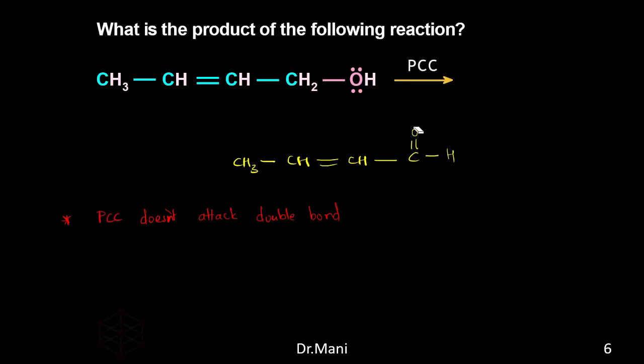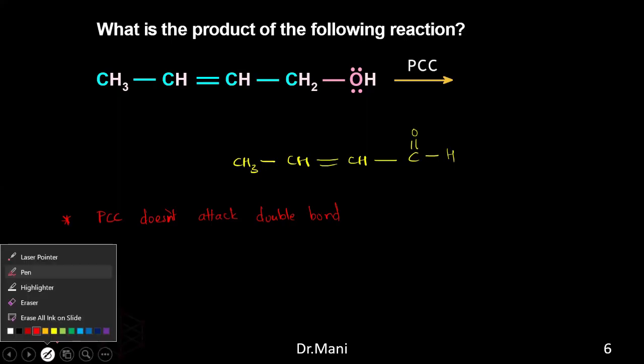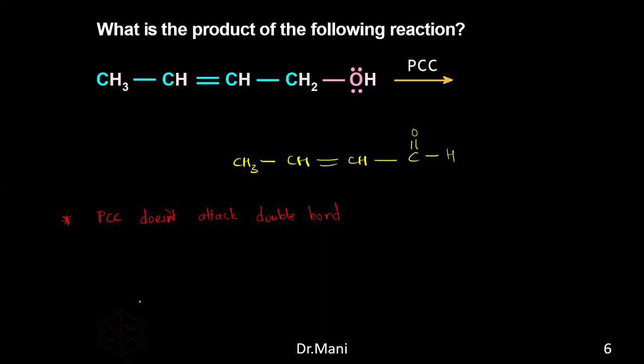How is it transformed? It is transformed into the carbonyl group. What is the meaning of carbonyl group? Tell me what is the meaning of carbonyl group? Whenever you see C double bond O, that is called the carbonyl group. Come on, guys, this is very basic.